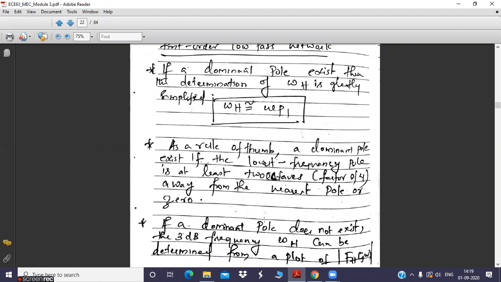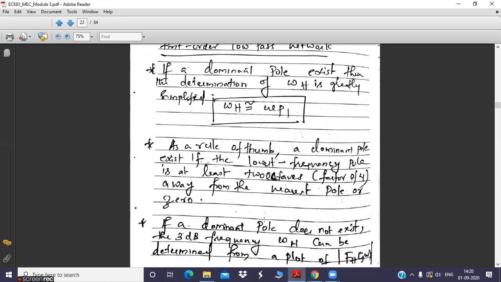Suppose you have two poles in your equation. Okay, suppose the poles corresponding to the denominator polynomial, you have two poles. Out of this, you will take the lowest value. Suppose the lowest pole is located at 2. Then the next pole, maybe it is at 8. Okay, consider the example where the first pole lies at omega equal to 2 and the second pole lies at 4 times the first pole, that is 2 into 4 equals 8. 4 times means 2 octaves.